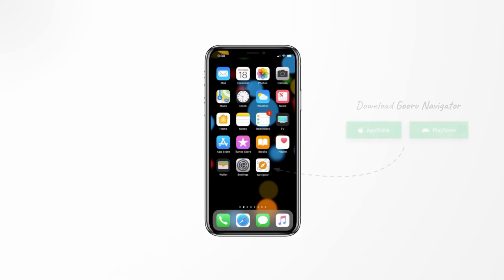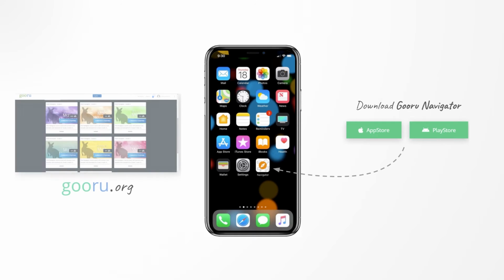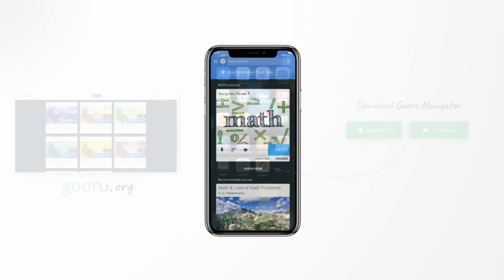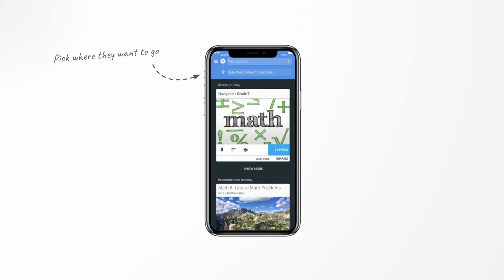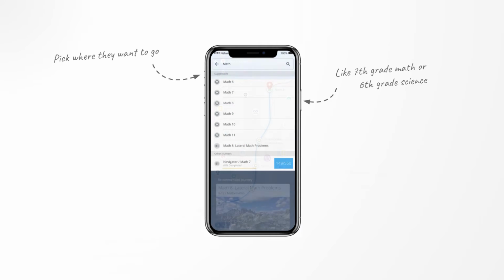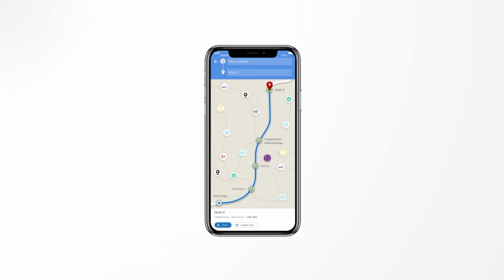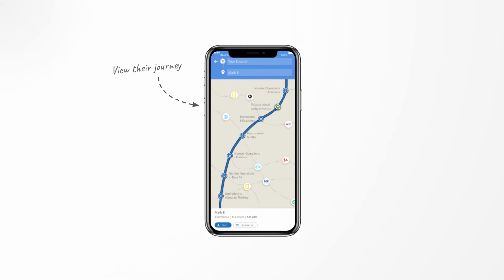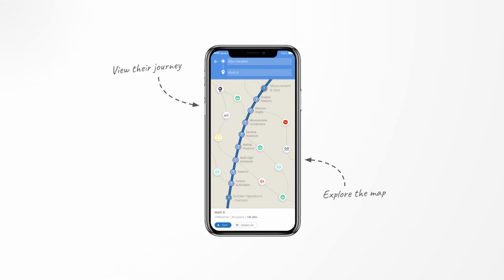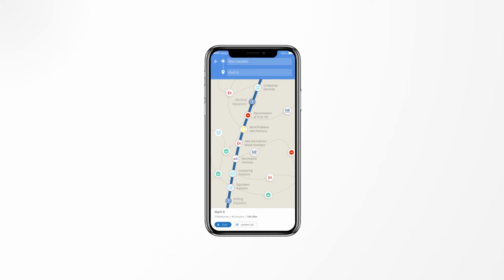To get started, download the Gooru Navigator for Learners app or access the web app on guru.org. Learners then select their destination like 7th grade math or 6th grade science. And now that we have their current location and target, we can give them personalized GPS-like directions to their learning destination. On this map, they can explore their learning journey. They can zoom into their route to see the domains, topics, and even the individual competencies they'll be learning. Each step on the way, they gain proficiency in various competencies, using curated open resources already available on Navigator or premium resources from tools that have been integrated.